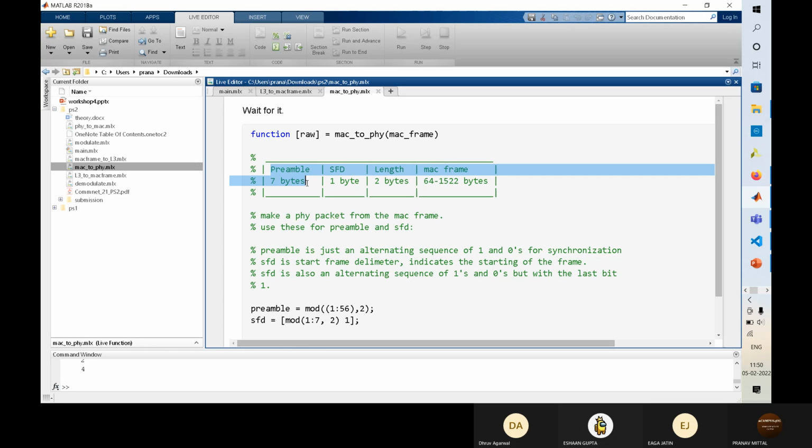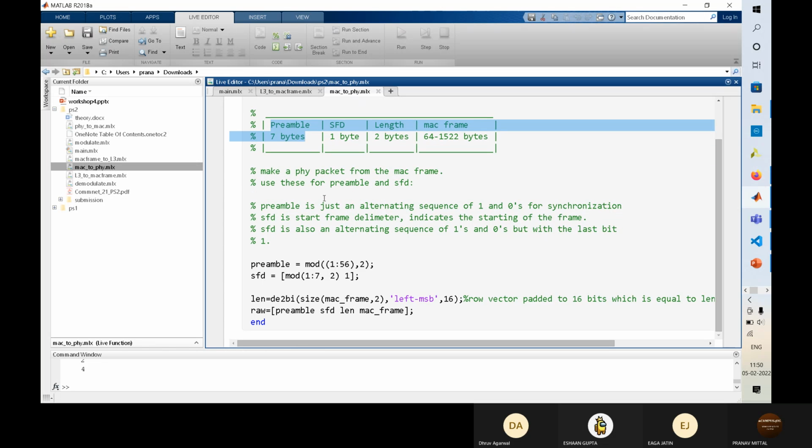The preamble is a constant, everything is the same. So they are saying the preamble is 10 for synchronization, and the SFD, the start frame delimiter, tells that we have started with the frame. It is also an alternating sequence of 1 and 0.